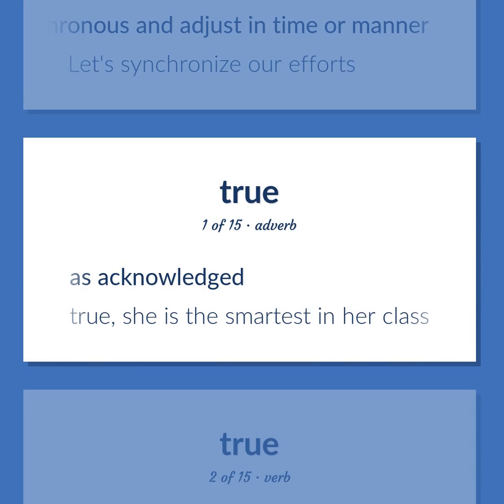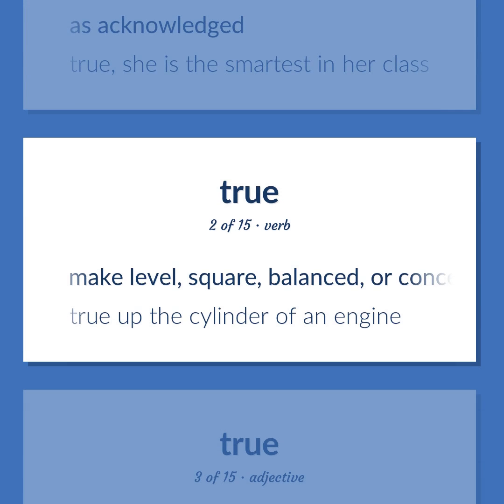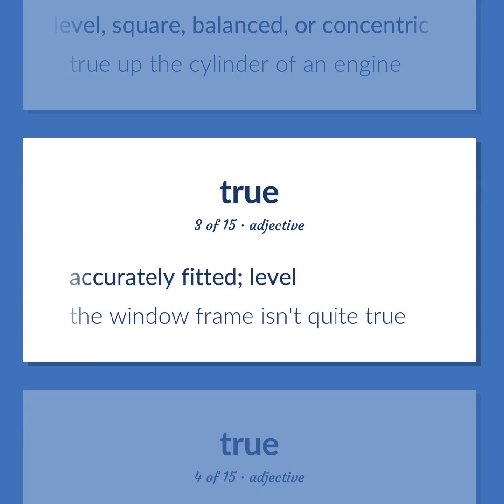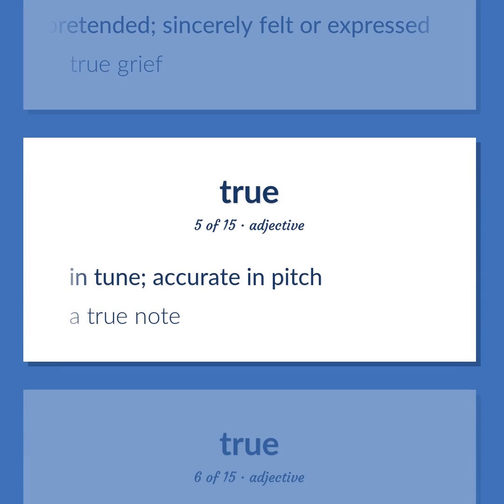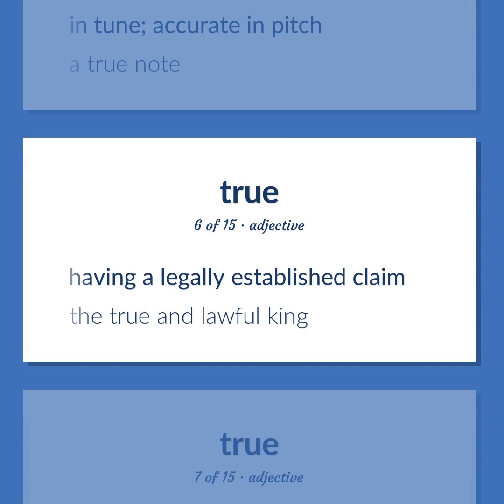As acknowledged. True, she is the smartest in her class. Make level, square, balanced, or concentric. True up the cylinder of an engine. Accurately fitted, level. The window frame isn't quite true. Not pretended, sincerely felt or expressed. True grief. In tune, accurate in pitch. A true note. Having a legally established claim. The true and lawful king.